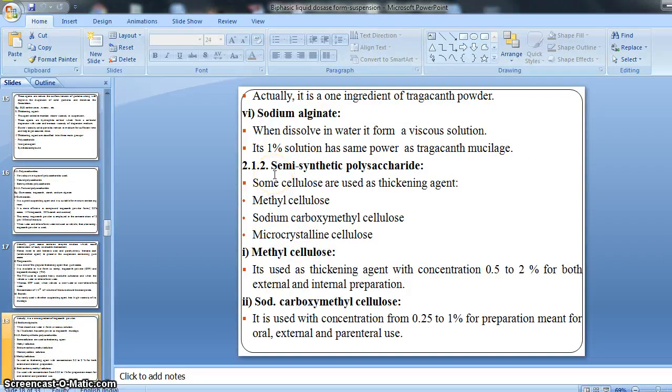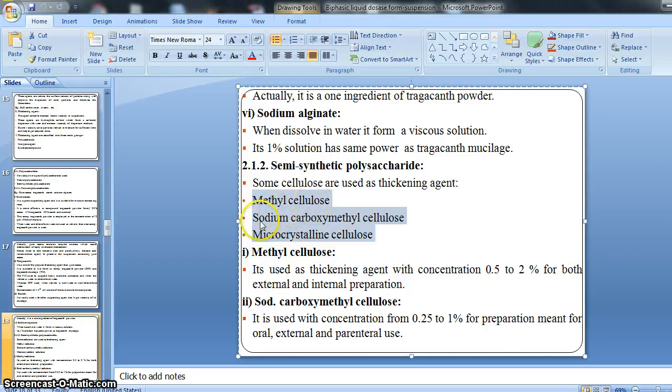After the natural polysaccharides, the second group is the semi-synthetic polysaccharides, meaning man-made. Some celluloses are used as thickening agents. Which are they? Methyl cellulose, sodium carboxymethyl cellulose, and microcrystalline cellulose. These are the man-made or ready-made forms of thickening agents.